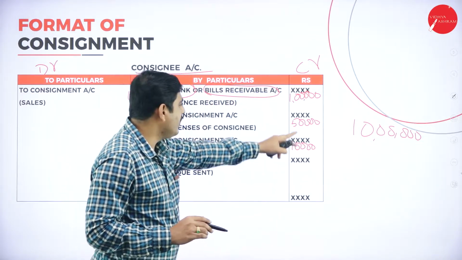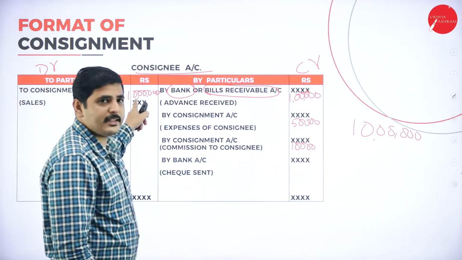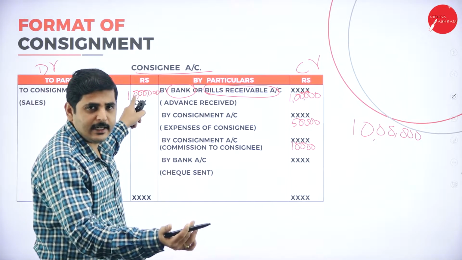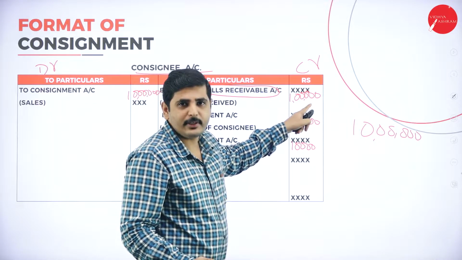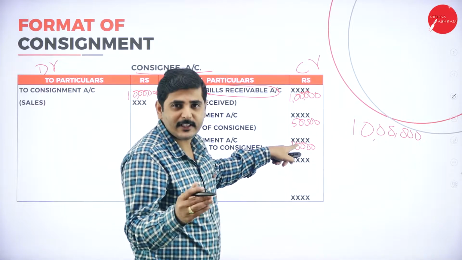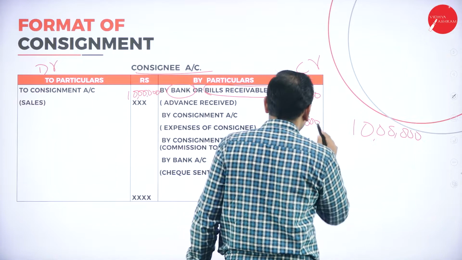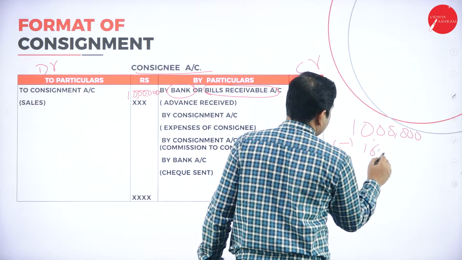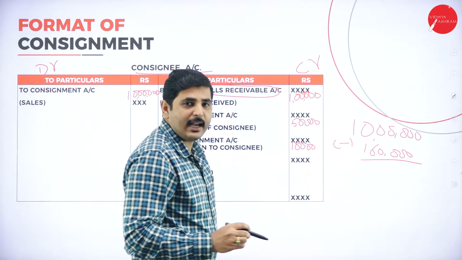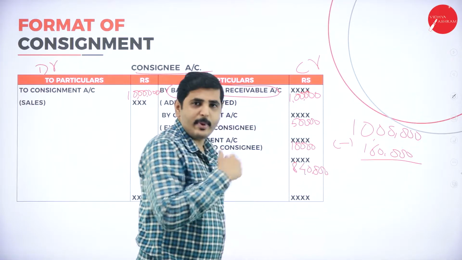So after deducting all the amounts here, total sales made is 10 lakh rupees. He has to send 10 lakh rupees to us. But before sending, he will deduct 1 lakh rupees as his deposit, 50,000 rupees as his commission, and 10,000 rupees as the expenses he incurred while sending the goods. So from the 10 lakh rupees, deduct 1 lakh 60,000. The remaining is 8 lakh 40,000.